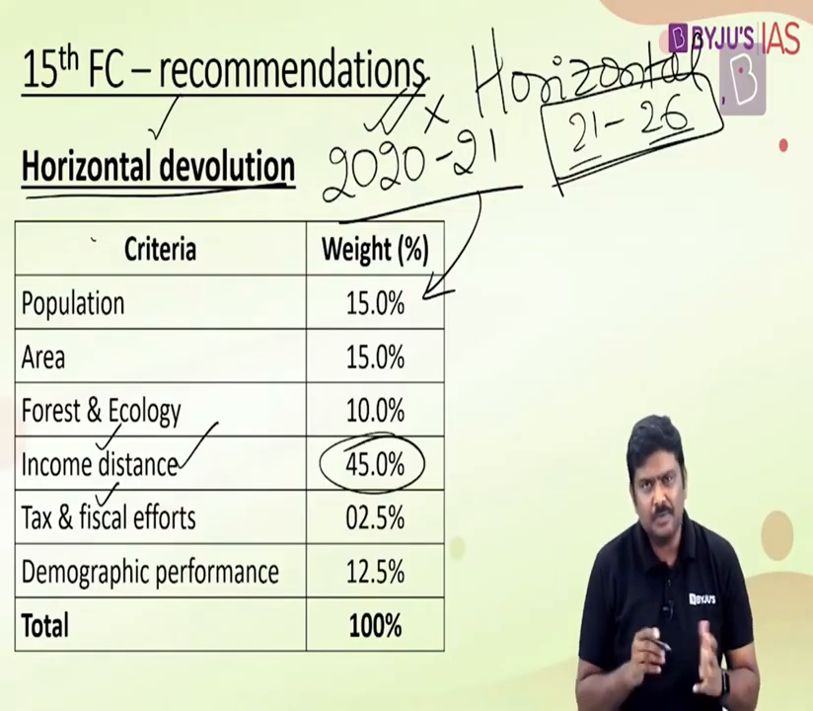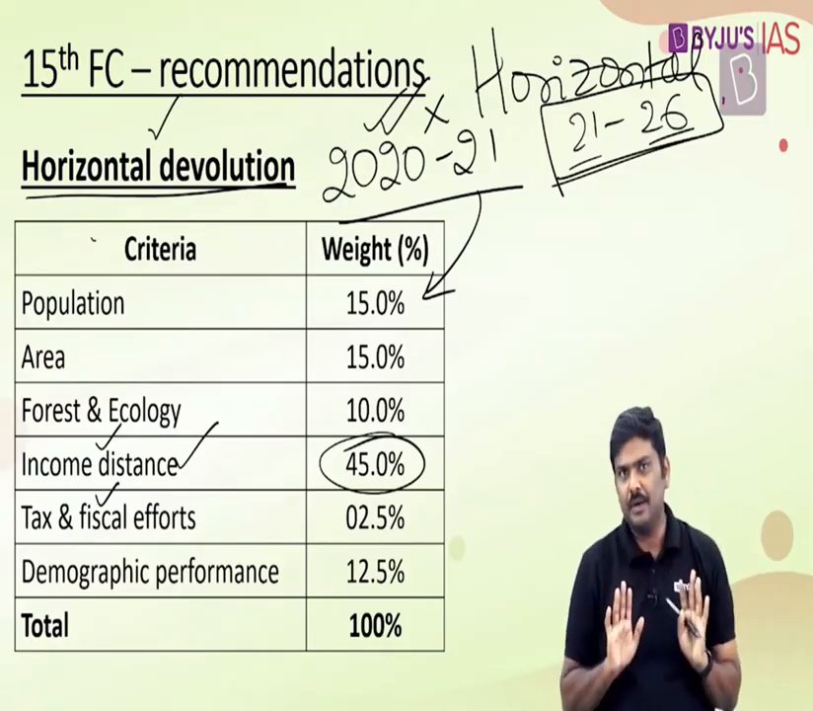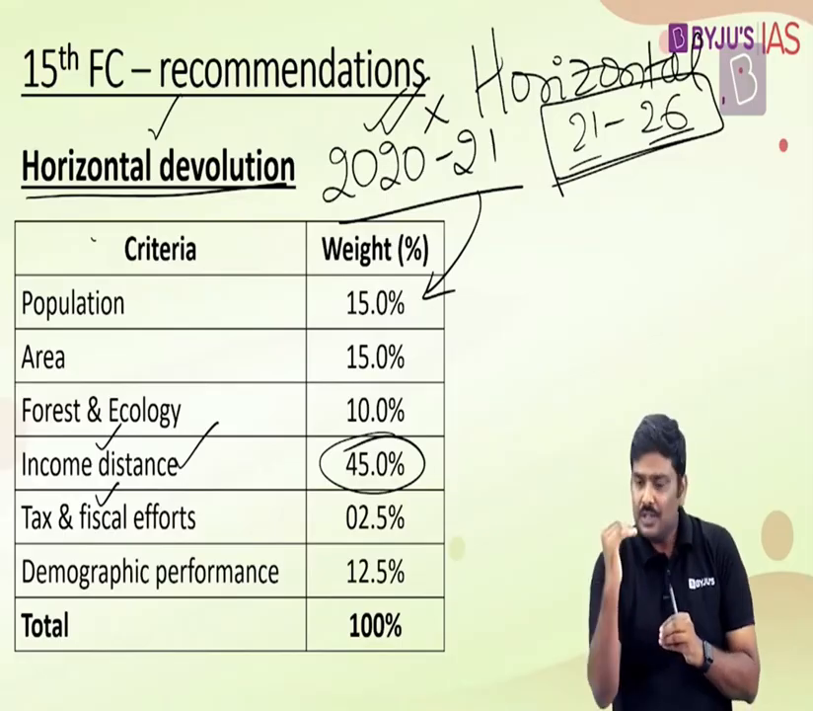Okay, and the weightage of 45% has been provided. What do you mean by income distance? There are states in India. We'll basically arrange these particular states from the one state which has the highest income to the state which has the lowest income. We'll arrange the states from the highest income to the lowest income.